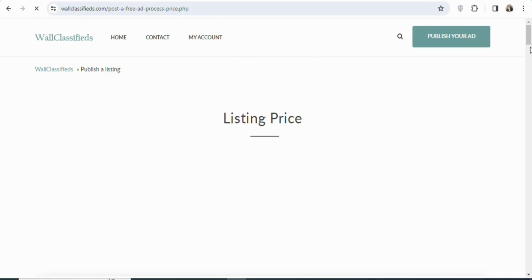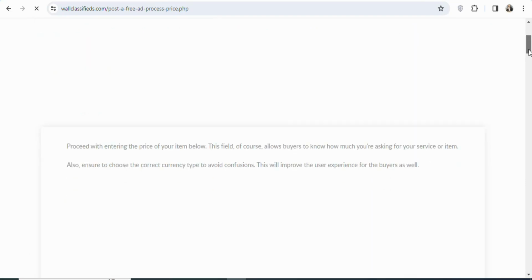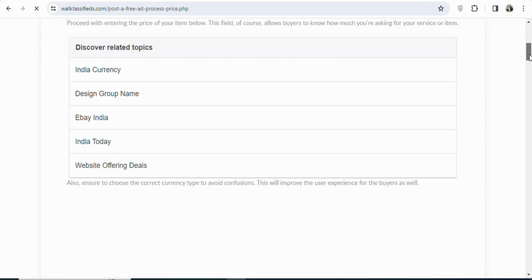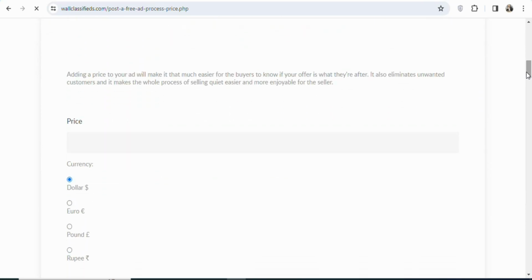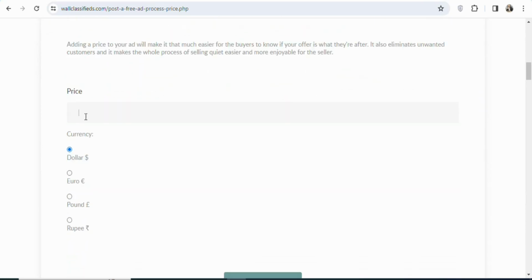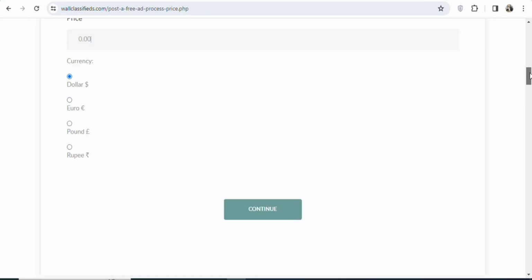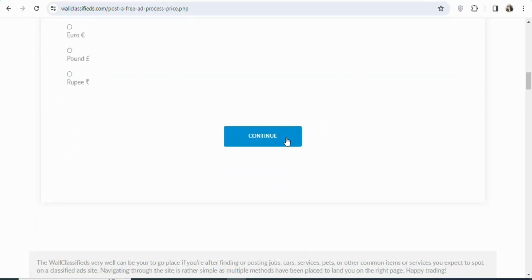Once you click on continue, you can see price. You have to enter the price of the offer. Just enter any price that you want. You can see right here. In this case, it is free, so what you have to do is enter 0.00. Just enter something like this. Once you enter that, you are going to scroll down and then click on continue.